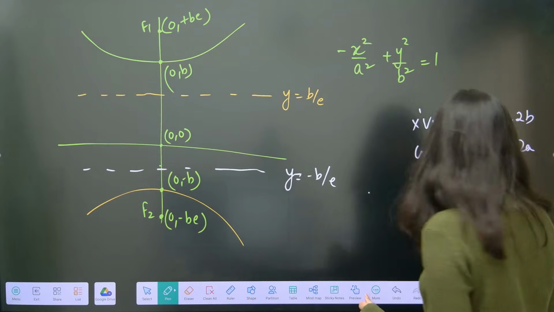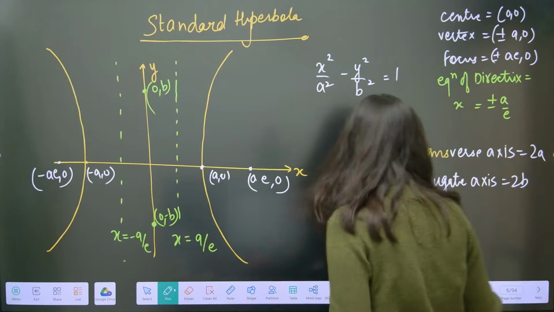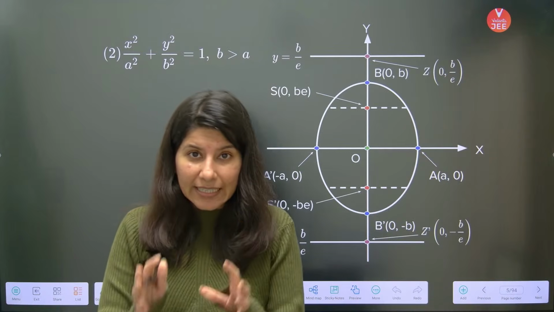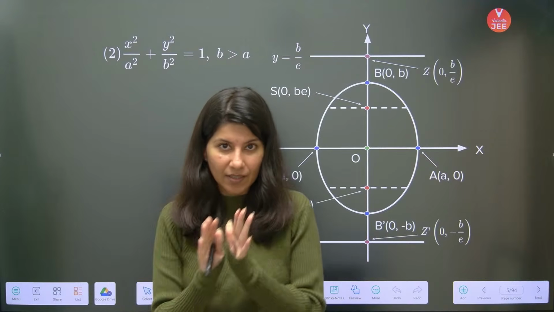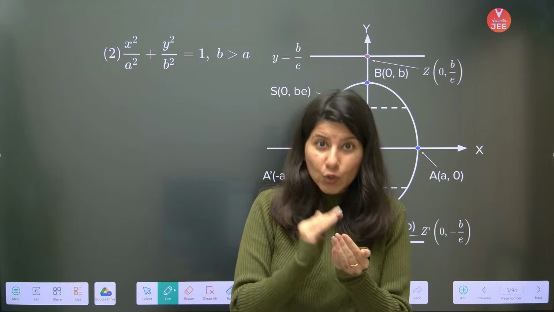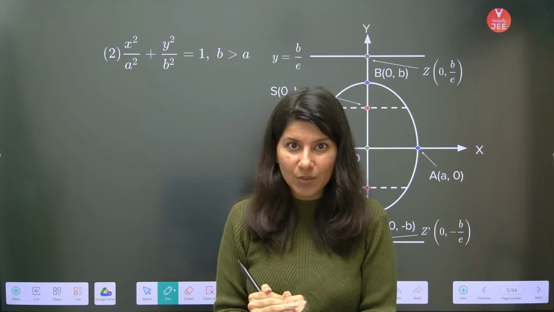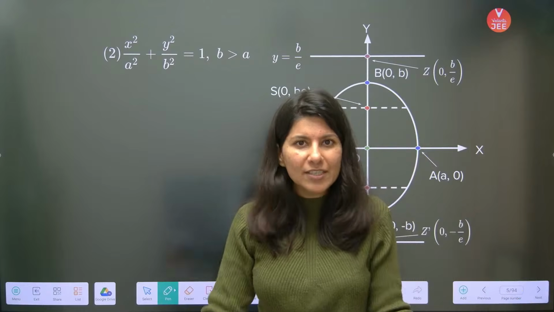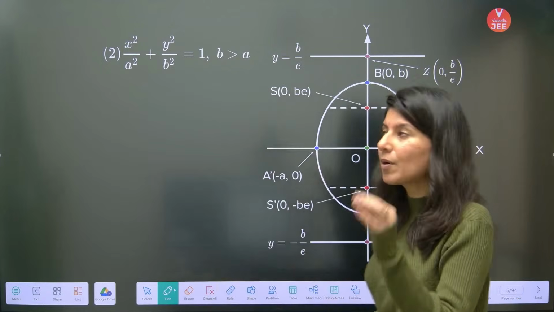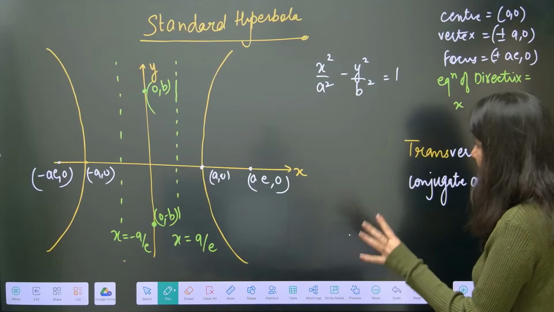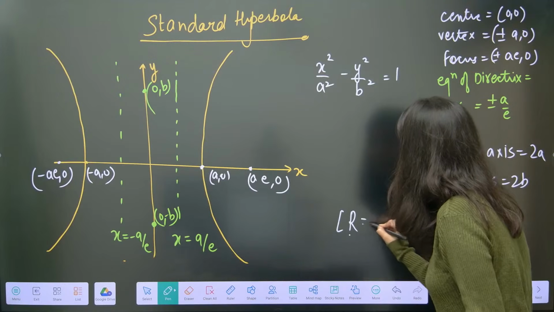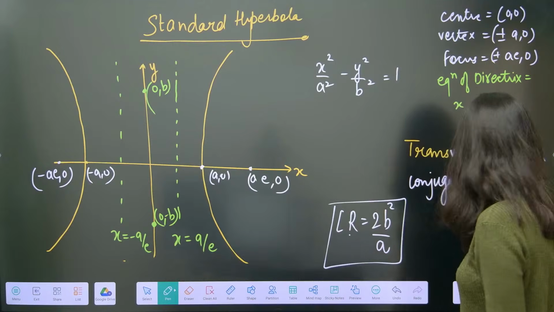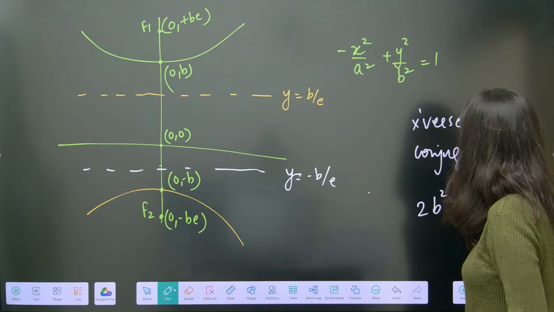Now length of latus rectum, unlike ellipse. Now this is very important. In ellipse, what happens? 2 minor square upon major square, right? But in hyperbola, you don't have to worry about minor and major. You just have to worry about the formula. So length of latus rectum is 2b square by a. Don't worry about major and minor over here. It is 2b square by a, just like this.